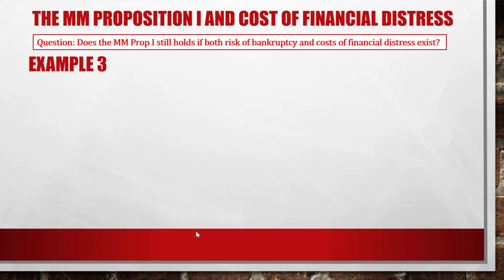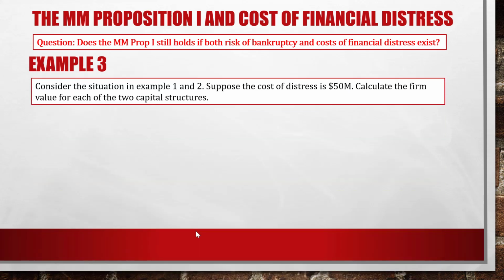In order to answer it, let's consider example 3. In example 3, we reconsider the situation in examples 1 and 2 with one more assumption. Suppose that the cost of distress is $50 million. Calculate the firm value for each of the two capital structures.